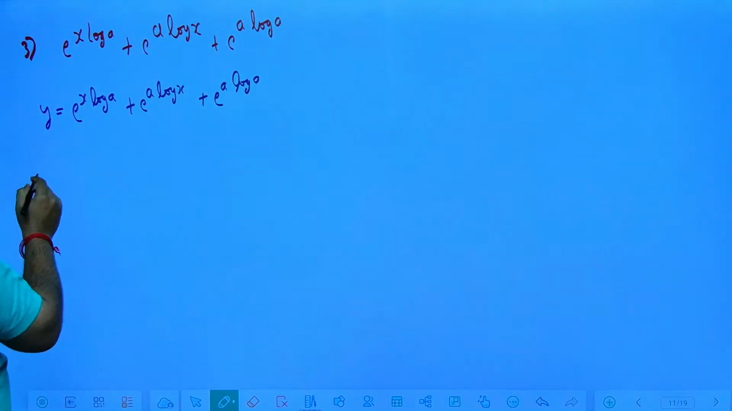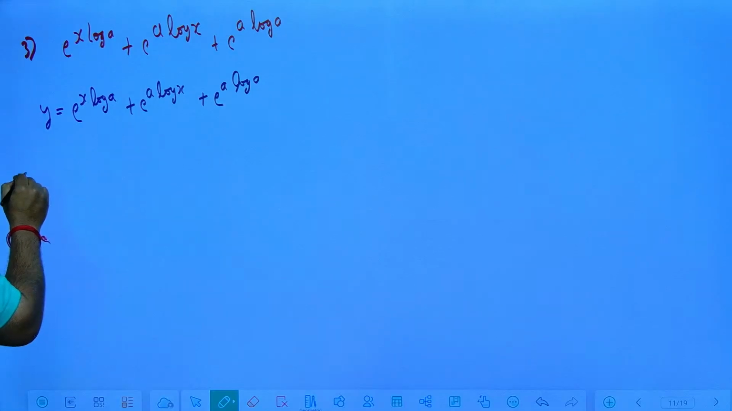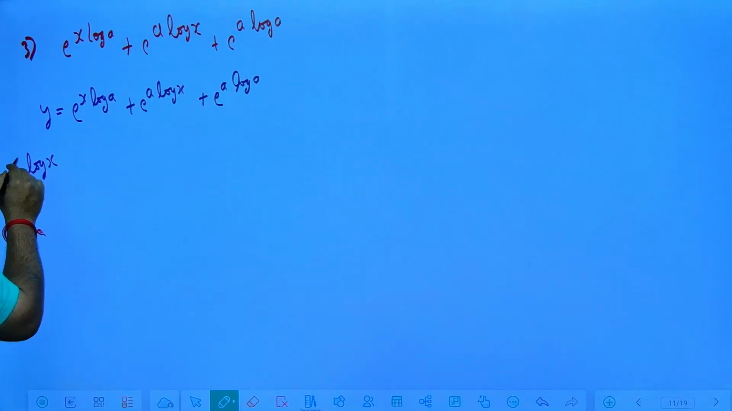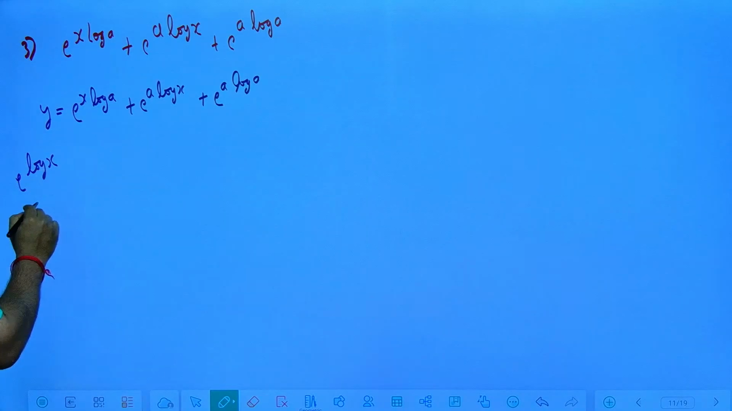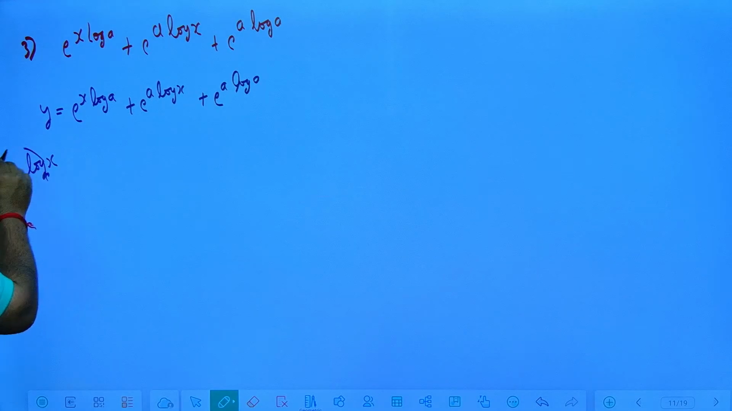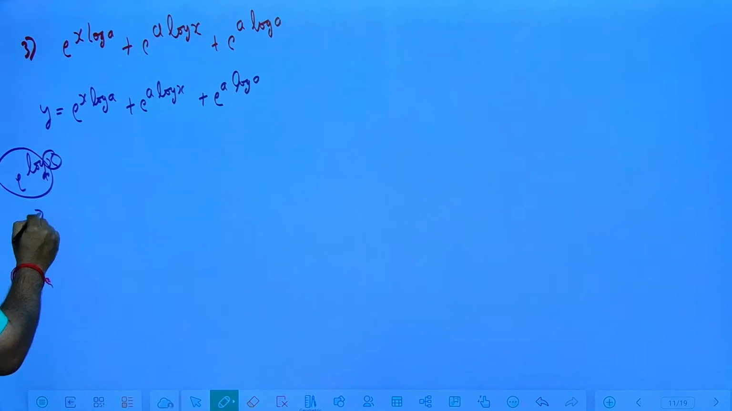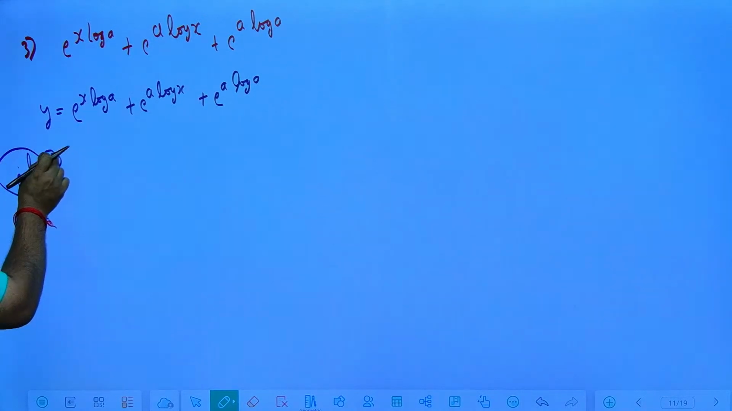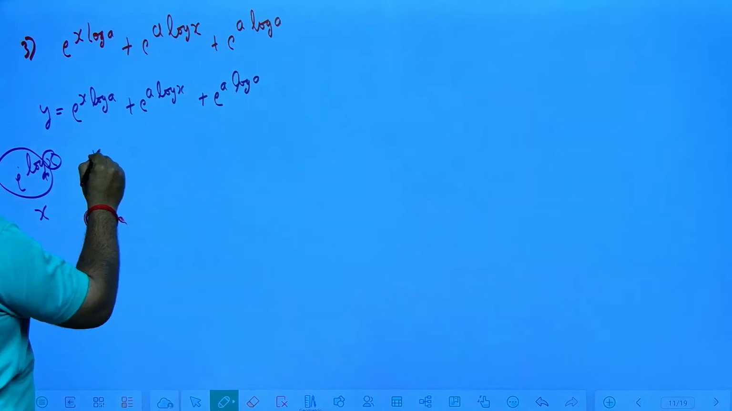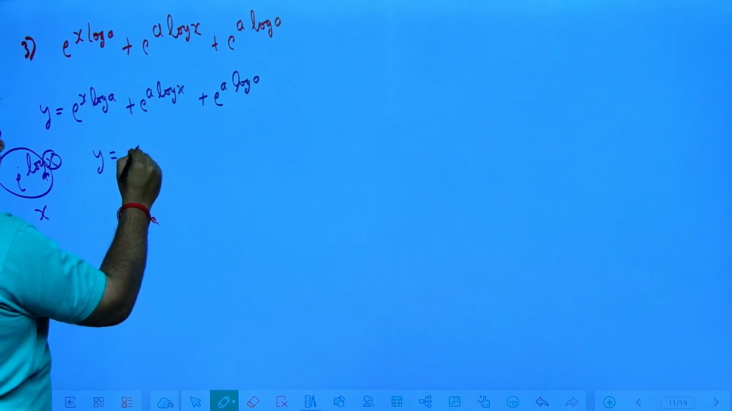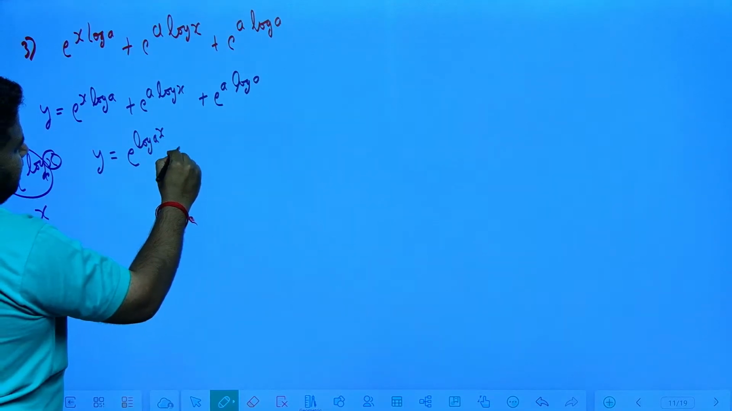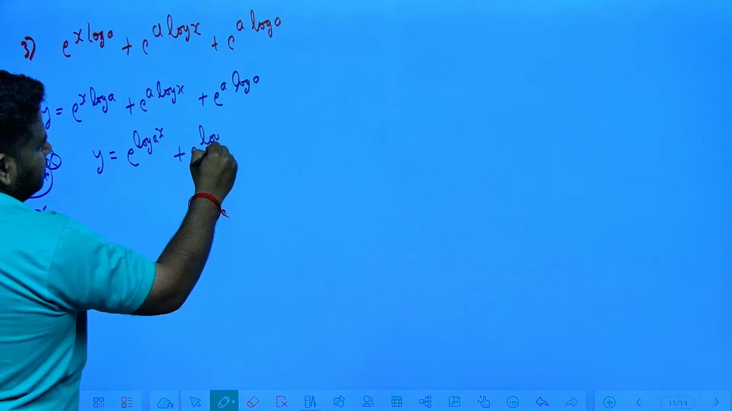Now further I can simplify this. We know that e power log x, e power anything log to the base e, will always give us only x. Everything else is removed. So similarly, if I simplify this, I can write y is equal to e power log a to the power of x, plus e power log x to the power of a.